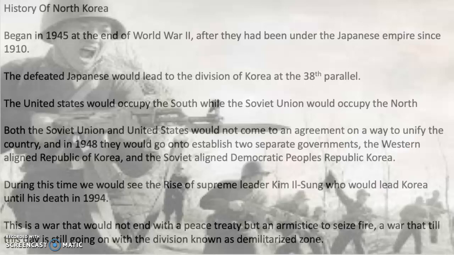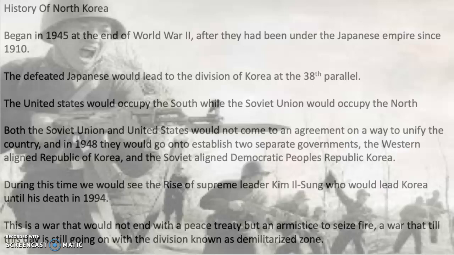Both the Soviet Union and the United States would not come to an agreement on a way to unify the country, and in 1948 they would go on to establish two separate governments, the Western Aligned Republic of Korea and the Soviet Aligned Democratic People's Republic of Korea.